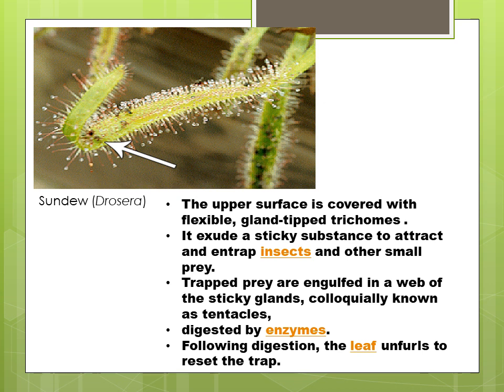Trapped prey are engulfed in a web of the sticky glands that are also called the tentacles. Then the process of digestion starts by the action of the enzymes. After digestion, the leaf unfurls or opens to reset the trap.